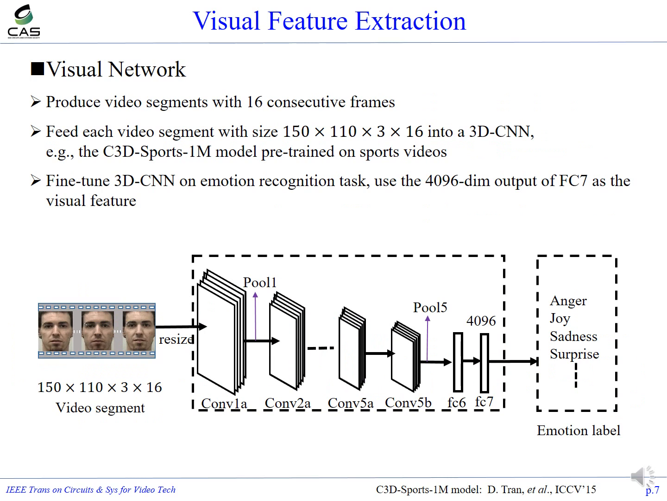The extraction of the visual feature is achieved with a visual network. We first produce video segments with 16 consecutive frames, then feed each video segment into a 3D CNN. In this task, we use C3D-CNN pre-trained on a sports video dataset as the 3D-CNN model. We finally fine-tuned the 3D-CNN on the emotion recognition task and used the output of the FC7 layer as the visual feature.